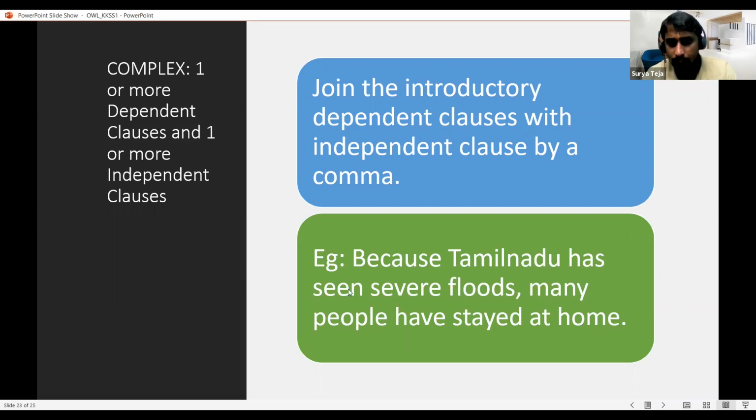For example, because Tamil Nadu has seen severe floods, comma, many people have stayed at home. Many people have stayed at home is the independent clause. Because Tamil Nadu has seen severe floods is not communicating anything by itself; some continuation has to be there. So when we use a comma, they both get connected and convey a proper meaning to the reader.